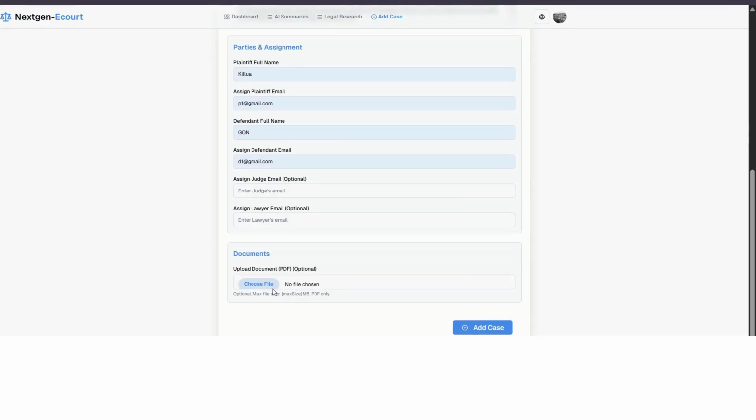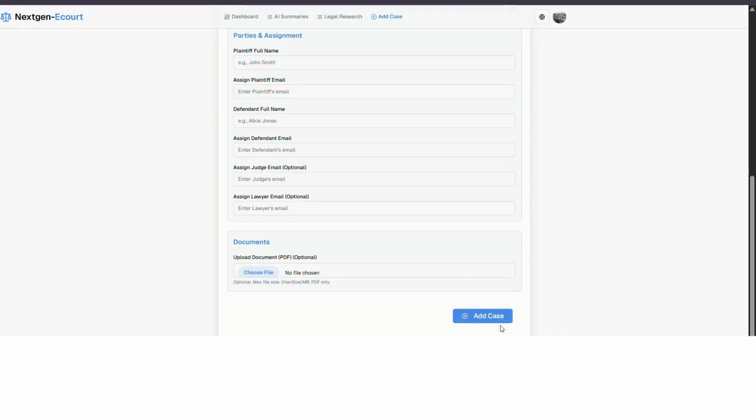So when we talk about cases, court cases, there are many documents. So what exactly we are trying to do is that we are trying to keep a record of all the documents that are being used in a case. For example, let us take choose file. Okay, any document. Any document we can take, download something. We can take this as an example, and the case has been added successfully.